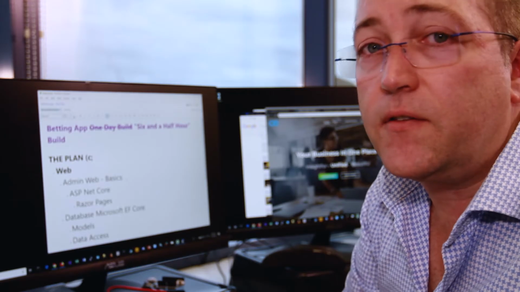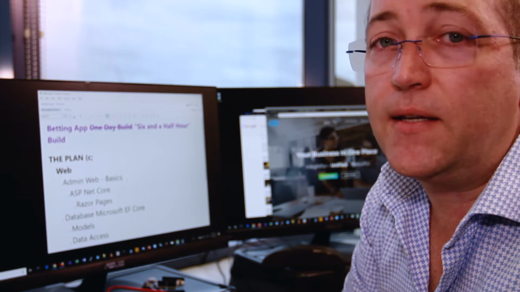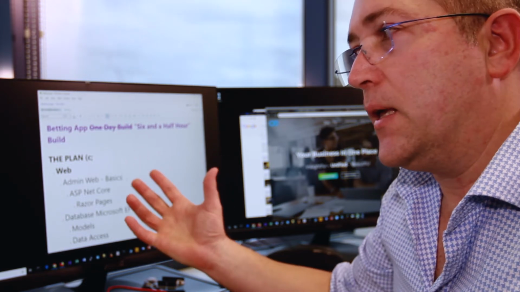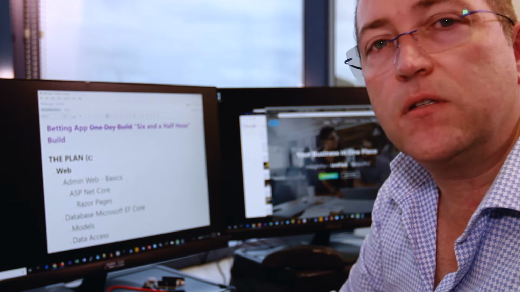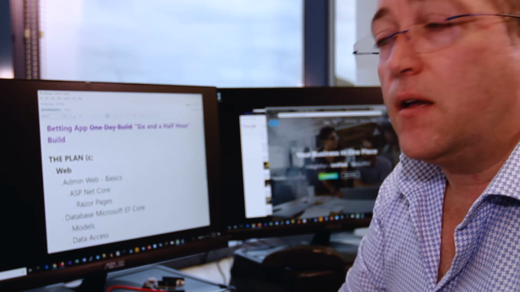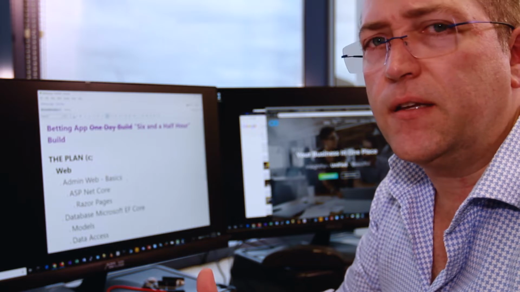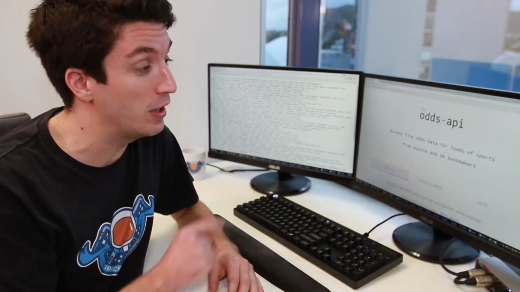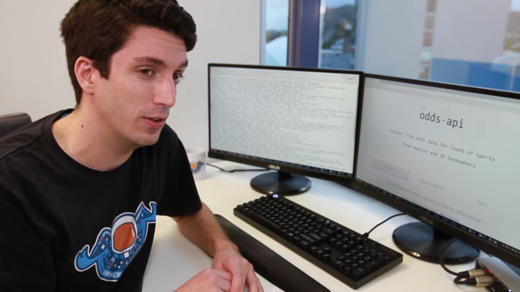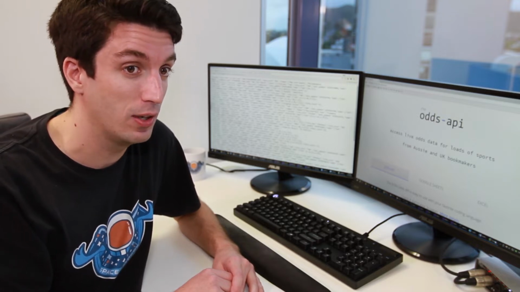Steve and I spent the last half an hour brainstorming some ideas. For this project, we'll need a mobile application, some web services for getting odds and submitting a bet, and a web console to manage everything. I've already found a free API that gives us some basic odds information. Mike, why don't I give that to you so you can set up the web services and I'll work on